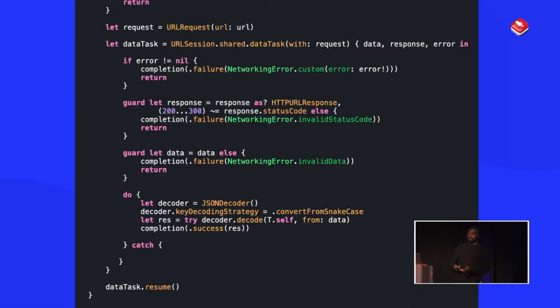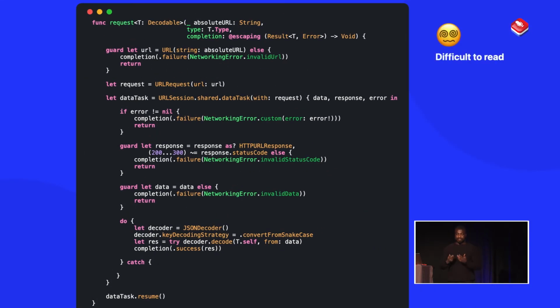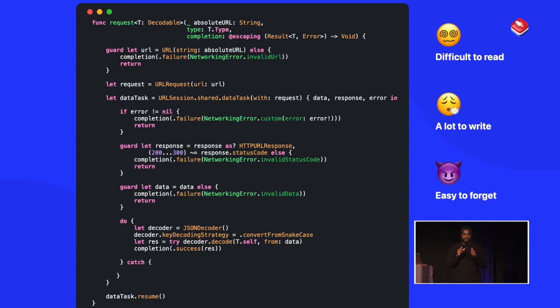As you can see, me explaining that is not only difficult to read, but it's also a lot to write and explain, just looking at this. And all we want to do is literally just make a network request, right? I don't want to have to do all this extra stuff. Now, I don't know if anyone in the audience can see, because all I see right now is black, so if anyone puts a hand up, I'm not going to see you. But I don't know if anyone can see the issue with this code.